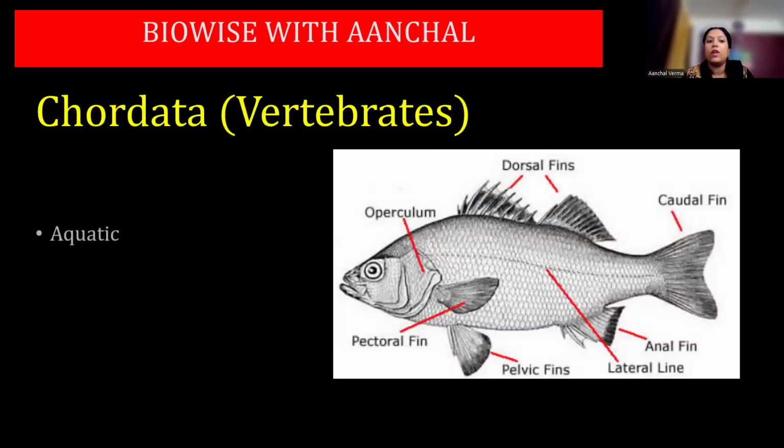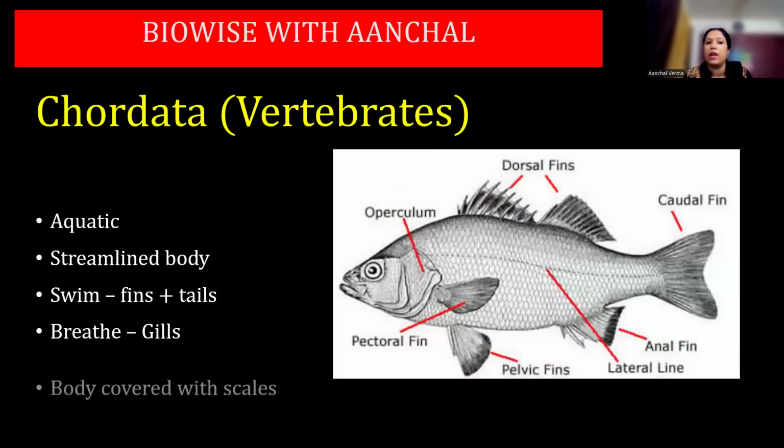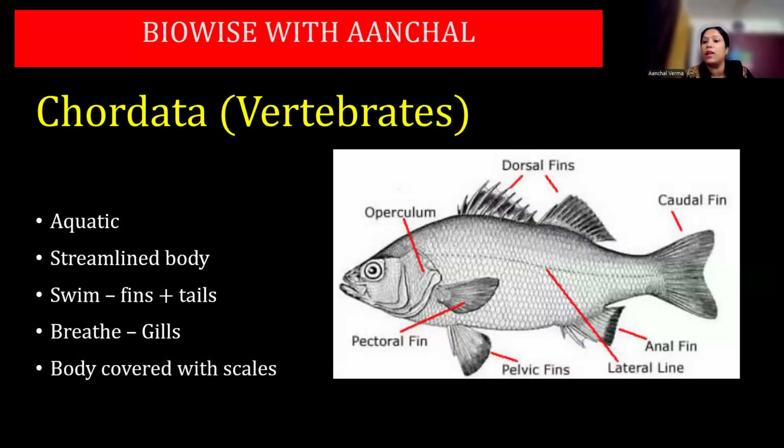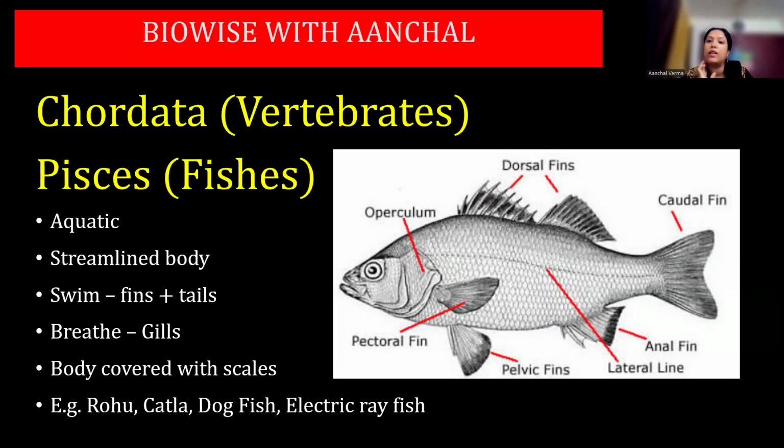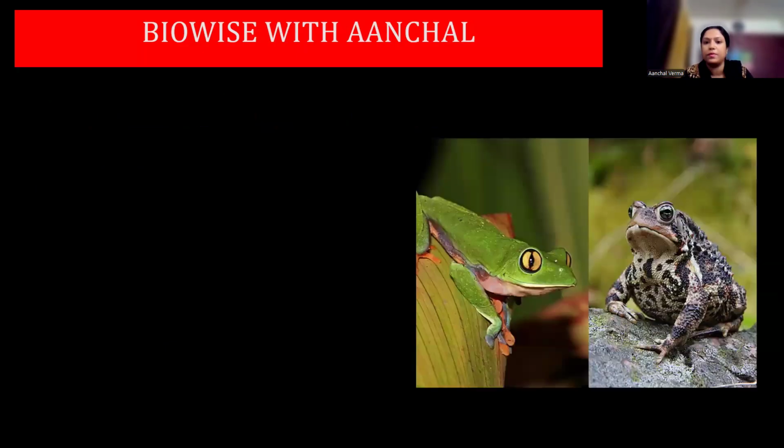Okay, now for vertebrates, Chordata is the phylum. So the first class of the Chordata, that is vertebrates, is Pisces. In Pisces, they are aquatic, streamlined. They swim with fins and tails. They breathe through gills. Body is covered with scales. Examples are rohu, katla. Dogfish is a fish. Electric ray fish. Please remember, starfish, jellyfish, they are not from the Pisces category.